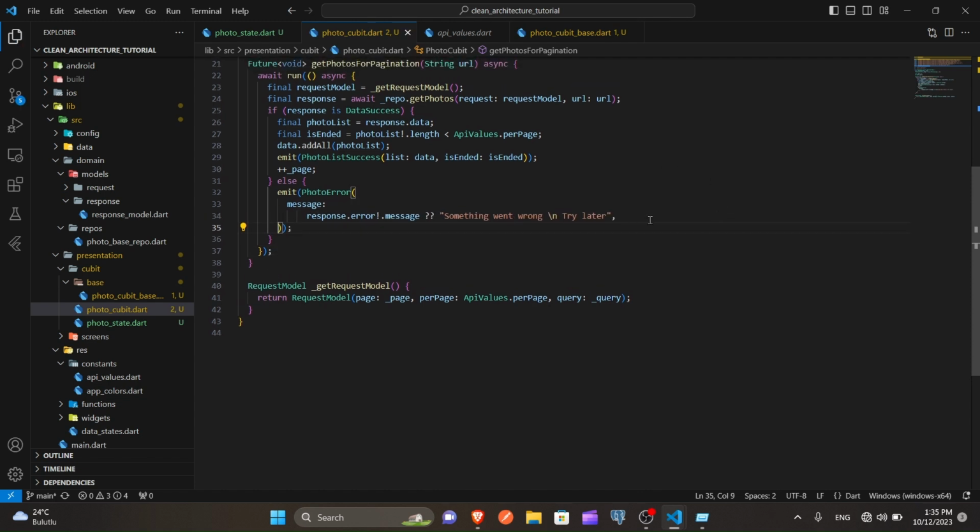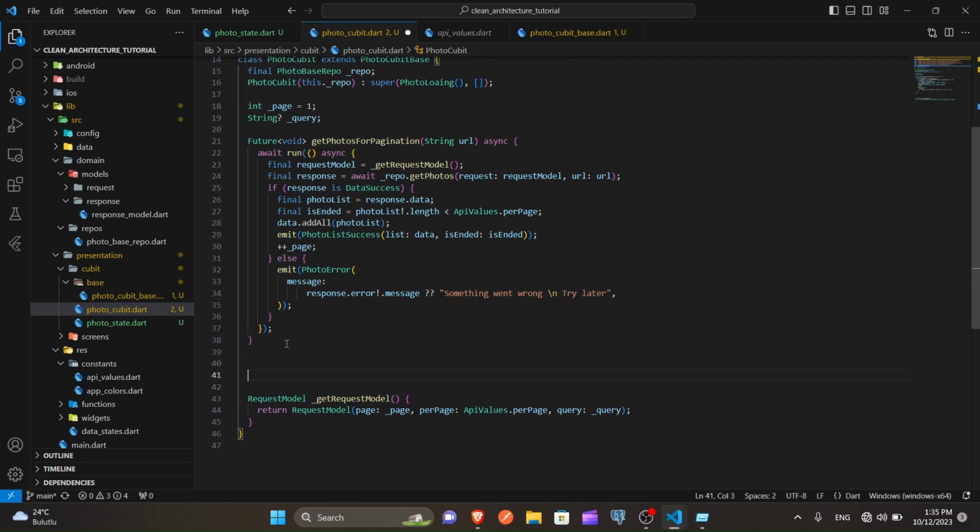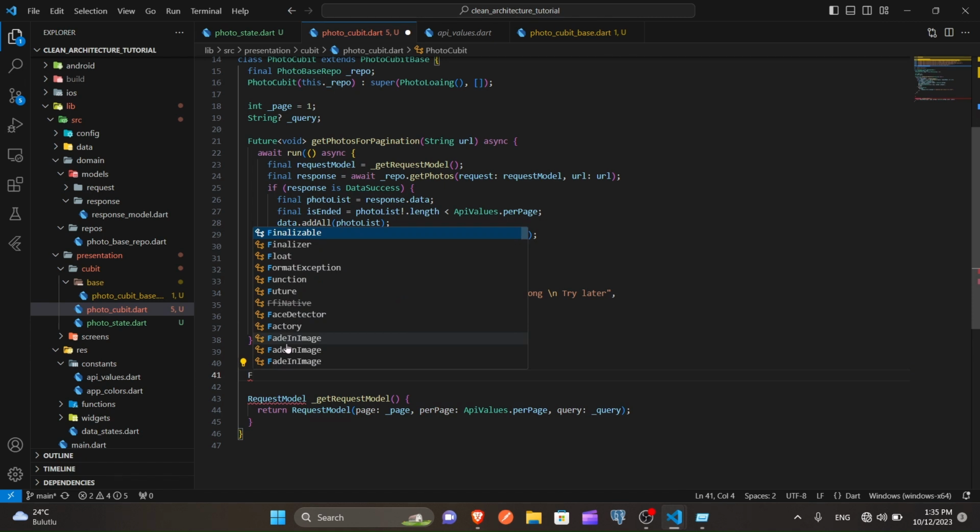That's it. We are done. For one function, of course, we have now one. It was for pagination, but as you know, we have our search also. Like our user searched for flowers and scrolled till the 10th page, right?